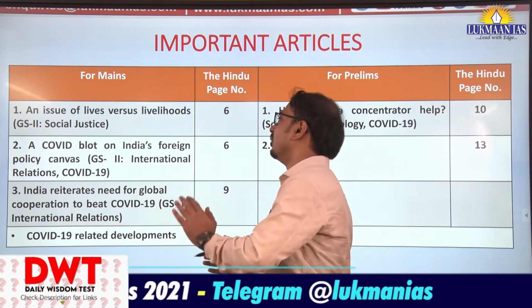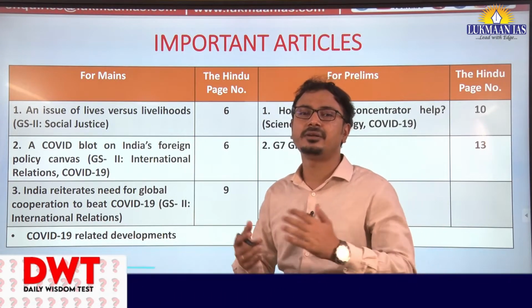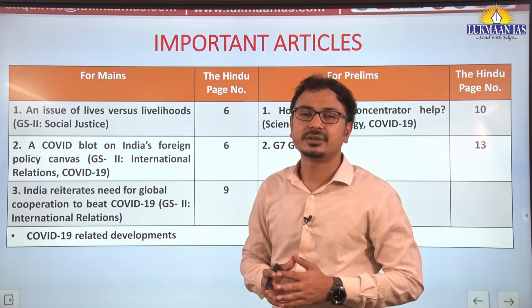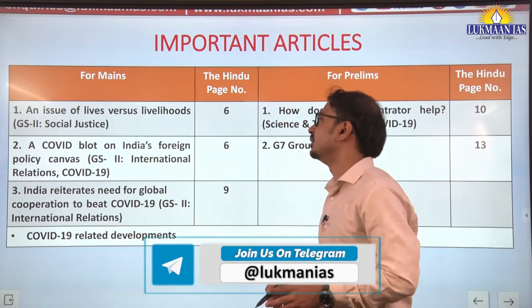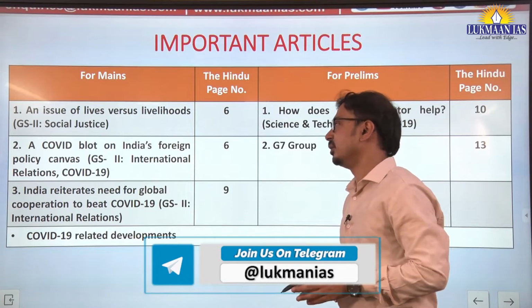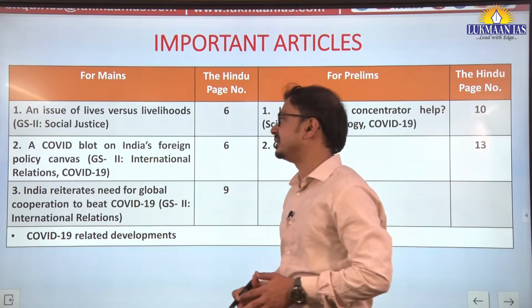From governance and social justice perspective, the article is discussing the plight of migrant laborers and the lack of, let's say, social safety net or legal safeguards to this section of the population. So from that aspect we have to understand social justice. Okay. Next, a COVID blot on India's foreign policy canvas.